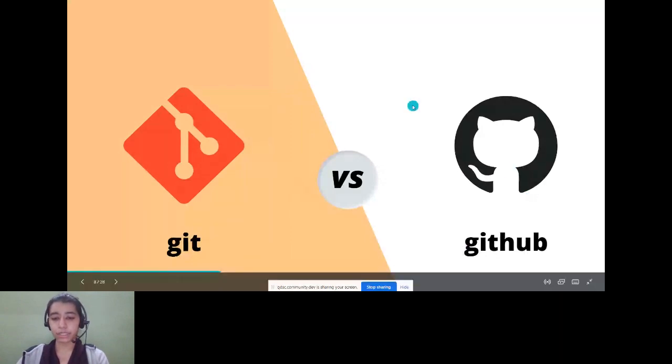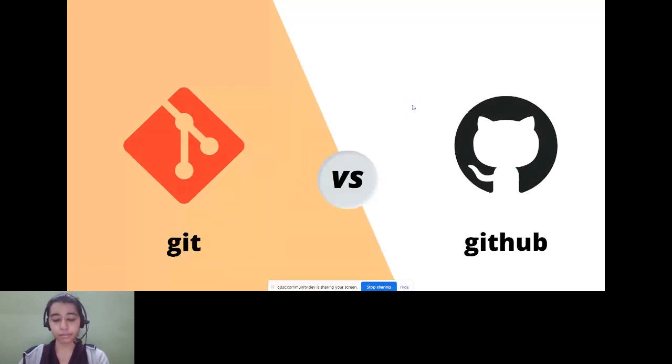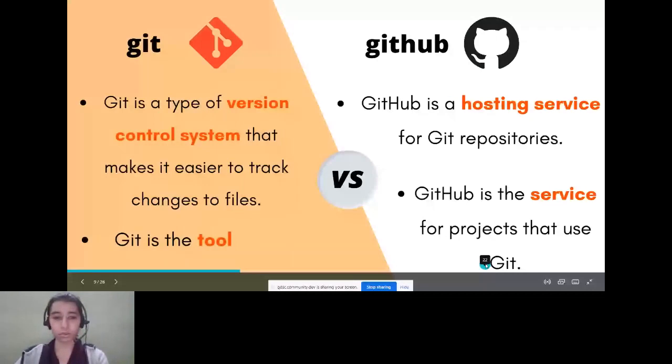If you look at GitHub, on the other hand, GitHub is a service. It is basically a service where you host your projects and repositories so that you can access them anywhere. So you can take a few seconds to go through this slide. If you do not understand any particular thing, it's okay. This is very technical, but you will understand this as you contribute more and use Git and GitHub more. And do not worry, we will be sharing the presentation with you in case you miss anything.